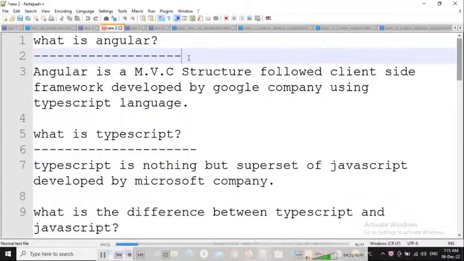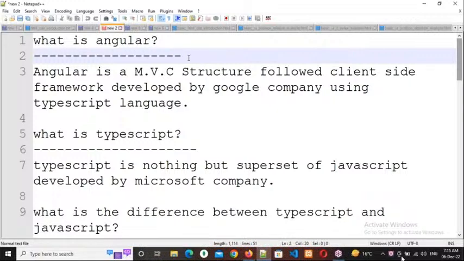All right. So one more time, repeating: the technologies which have the capacity to connect with the database and to manipulate the database can be called server side technologies. The technologies which don't have the capacity to connect with the database and to manipulate the database can be called client side technologies.